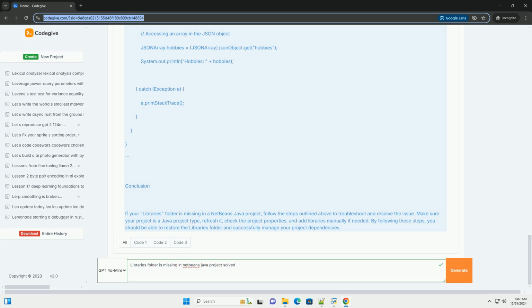Conclusion. If your libraries folder is missing in a NetBeans Java project, follow the steps outlined above to troubleshoot and resolve the issue. Make sure your project is a Java project type, refresh it, check the project properties, and add libraries manually if needed. By following these steps, you should be able to restore the libraries folder and successfully manage your project dependencies.